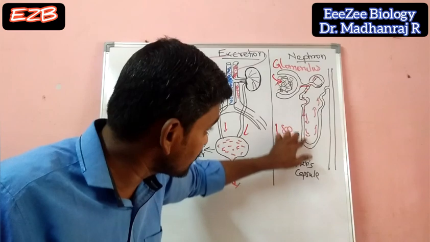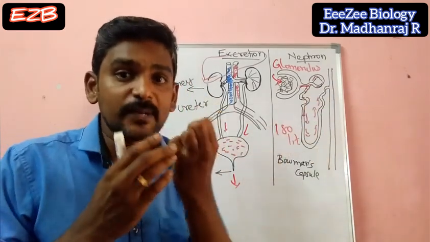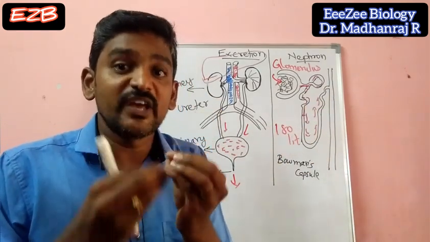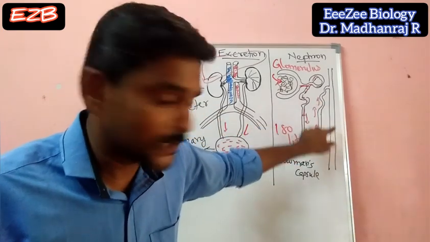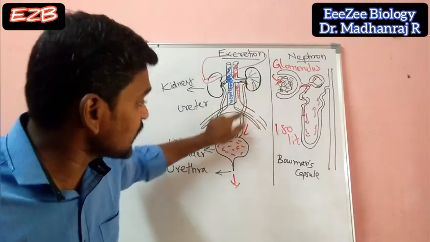Here the reabsorption will be occurring throughout the tube, so that water and minerals will be reabsorbed. So the waste materials along with some water, that is a concentrated urine, will be going to the collecting duct. This collecting duct is connected to the ureter.